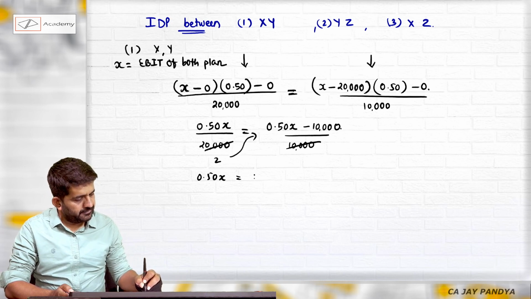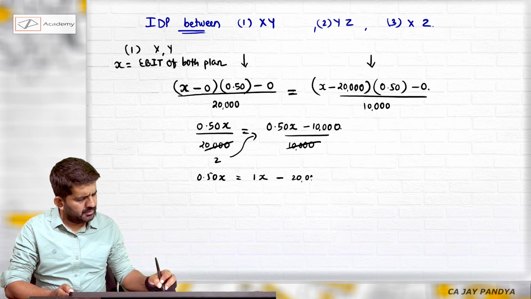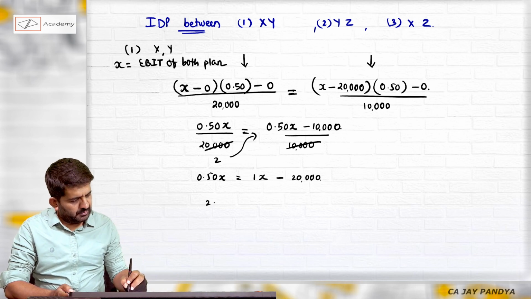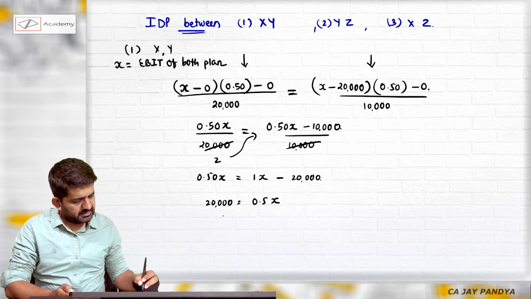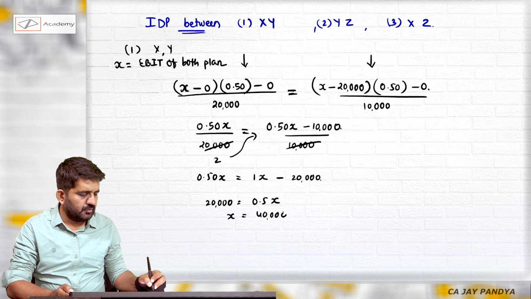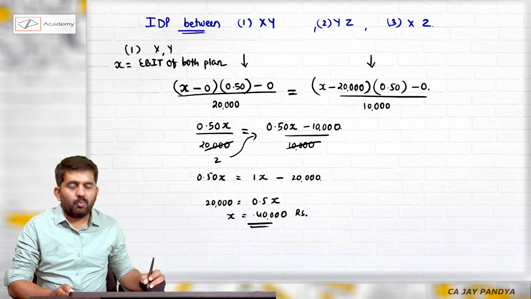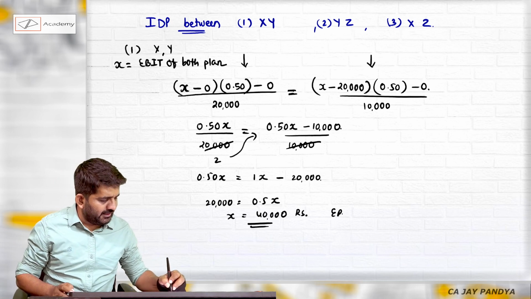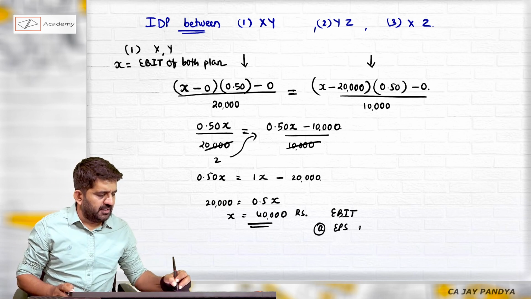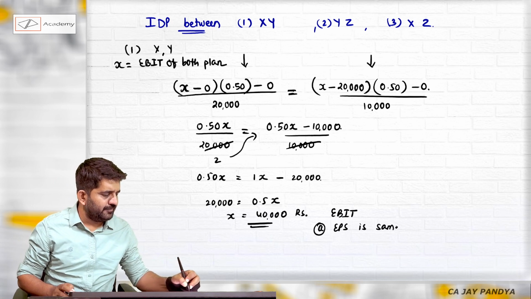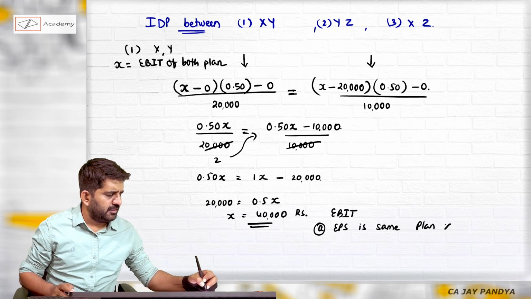This is 1x or 1 minus 20,000. This is 20,000 is equal to 0.5x. X is equal to 40,000 rupees. What we have taken as X, it is EBIT at which EPS is the same in plan X and Y.